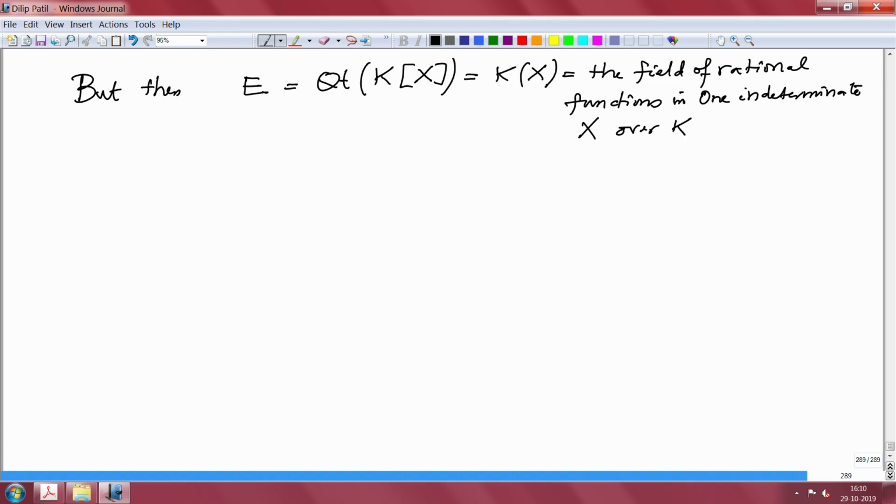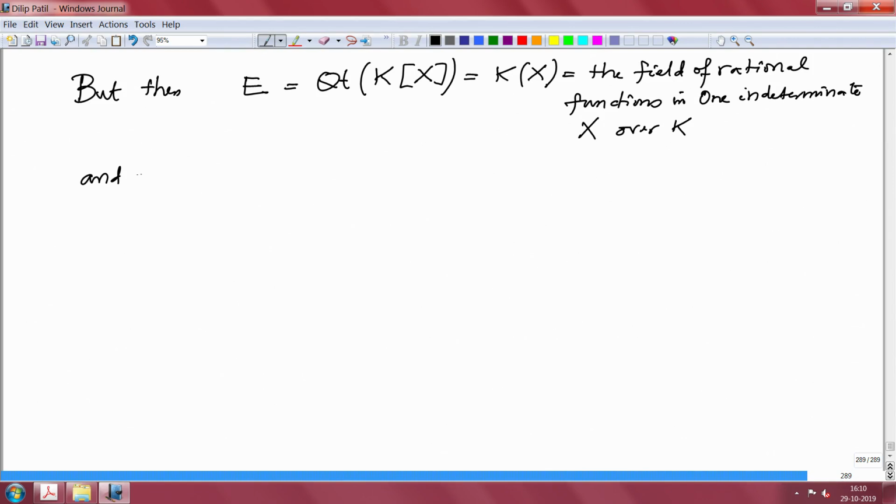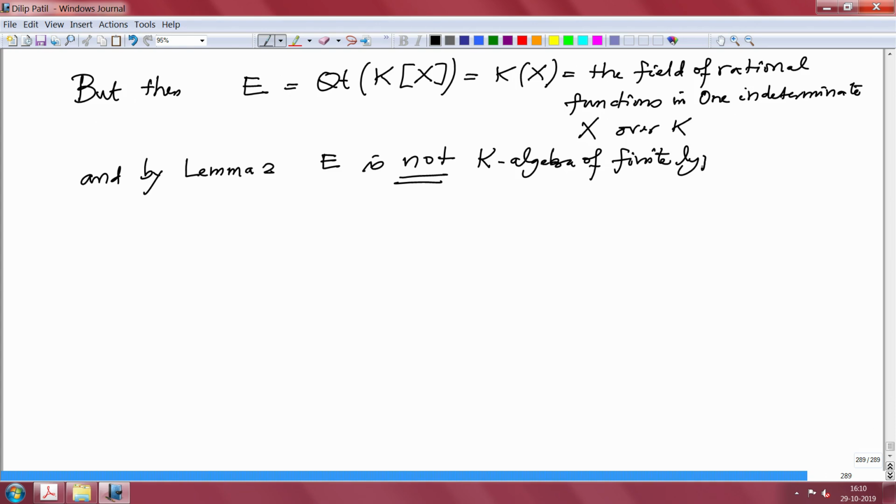Lemma 2 says such a field of rational functions, with the number of variables at least one, cannot be of finite type over K. So by Lemma 2, E is not a K-algebra of finite type. But that is a contradiction.